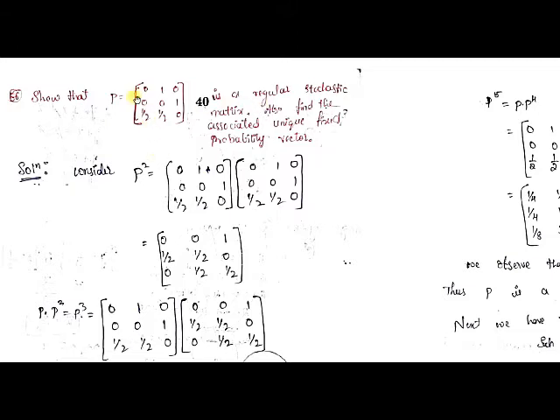For the stochastic matrix, the conditions are each and every element in the row must be non-negative and the sum will give you unity. That is the condition for the stochastic matrix. See, 0 plus 1 plus 0 will give you 1. In a similar way, the second row will give you 1, and the third row also will give you 1. So, it is a stochastic matrix. Now, we have to show that this stochastic matrix is a regular stochastic matrix.